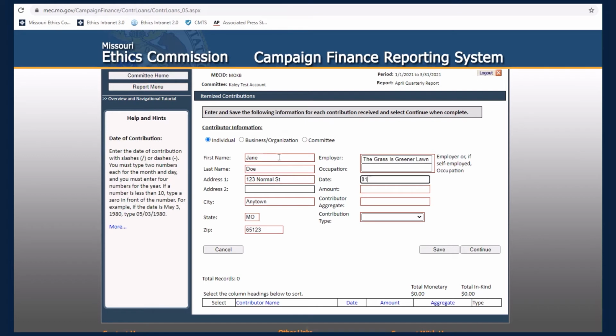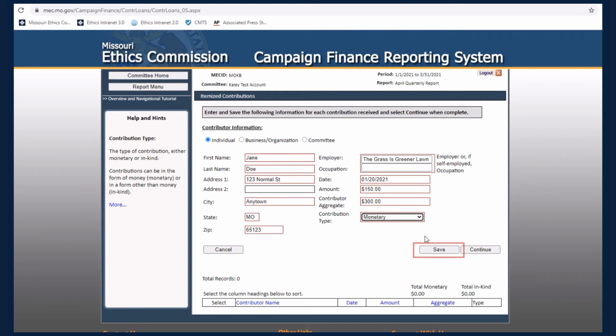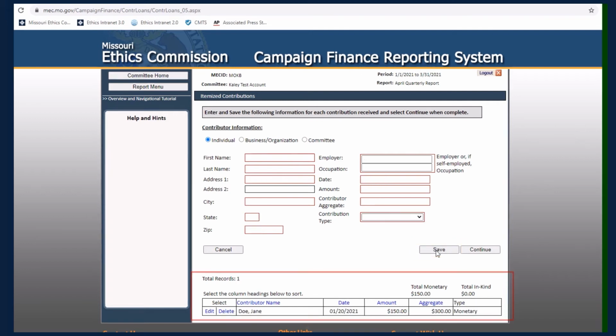the date the contribution was received, the amount of the contribution, the contributor's aggregate, and whether the contribution was monetary or in kind. Click Save to add this entry to the grid list at the bottom of the screen. When information for each itemized contribution has been saved, select Continue.